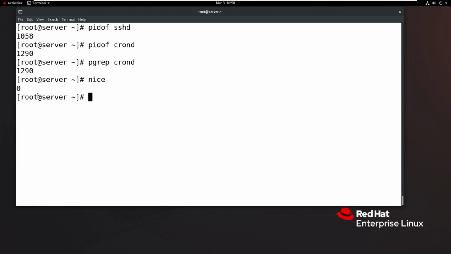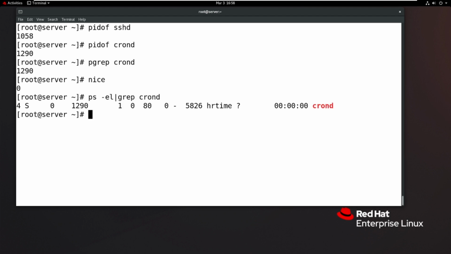For example, I want to get the PID of, I will explain, ps -el using grep crond.